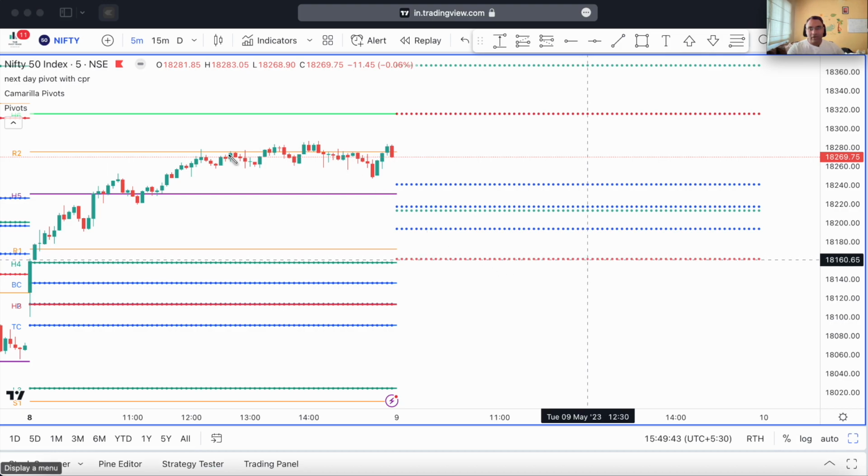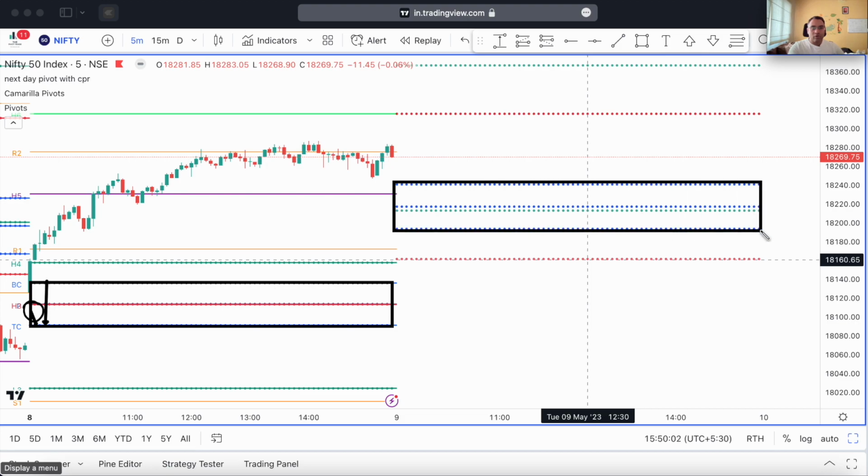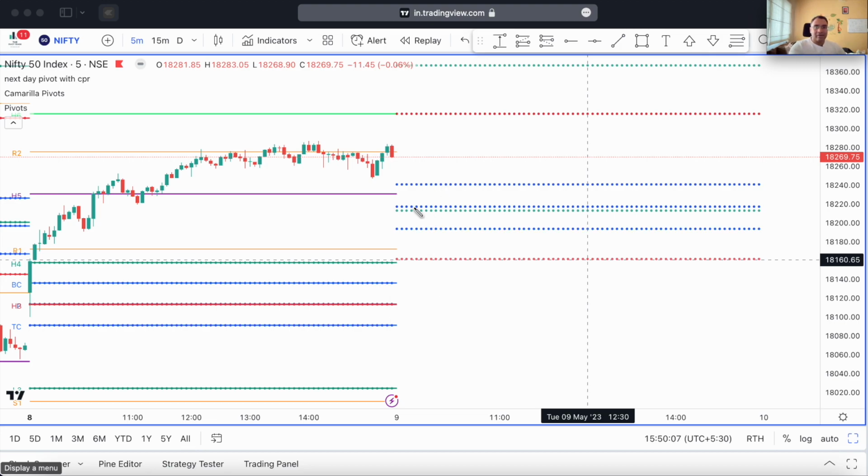And now what about levels? You can see that Nifty has opened right within this particular zone here. This is the CPR for today, and this is the CPR for tomorrow. So we have a higher value CPR for tomorrow, and you can see here that we have a confluence of pivots at this line. So this is the zone at which we have a confluence of pivots. And what pivots are they? These are the L3 plus PP, that is the central pivot. So we have a very strong zone here. This is the H3 pivot, this is the H4 pivot.